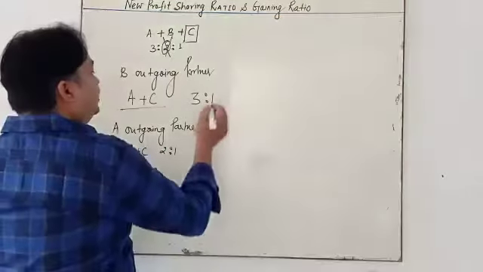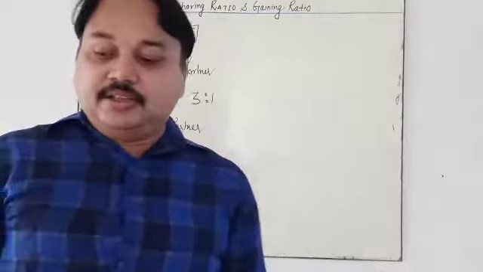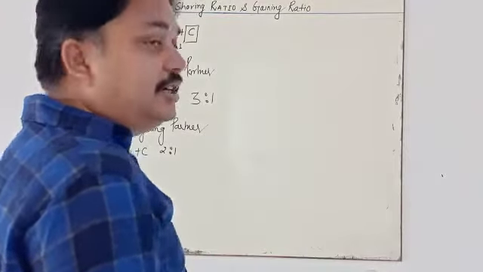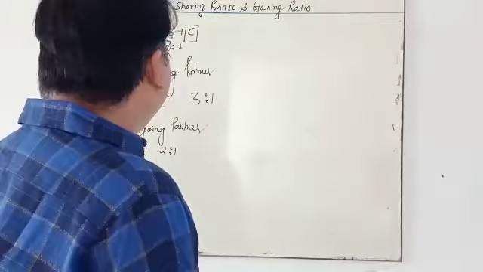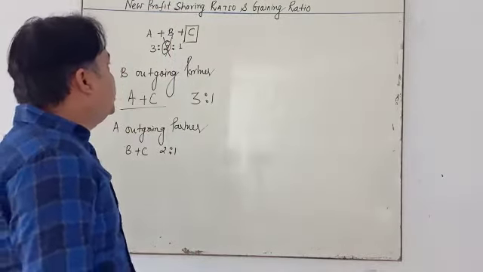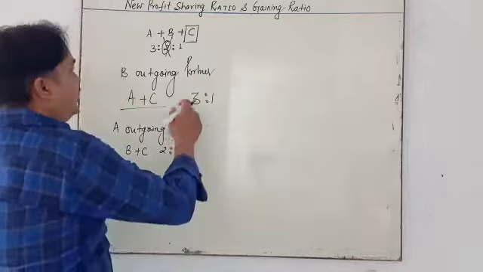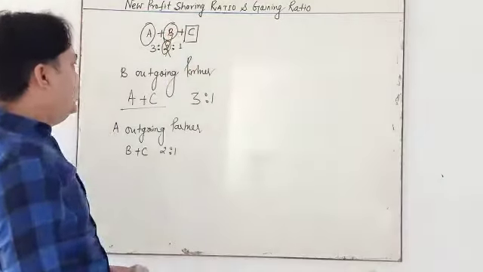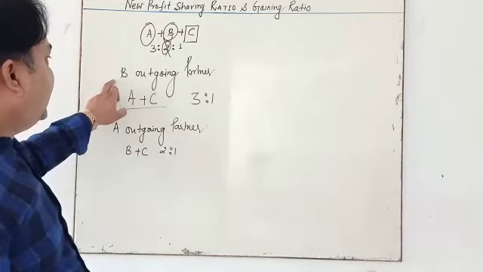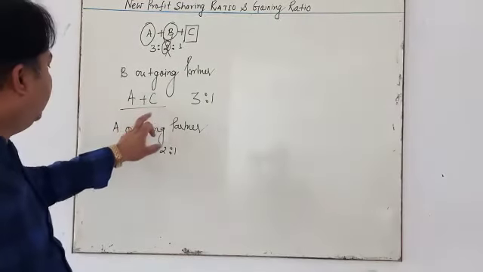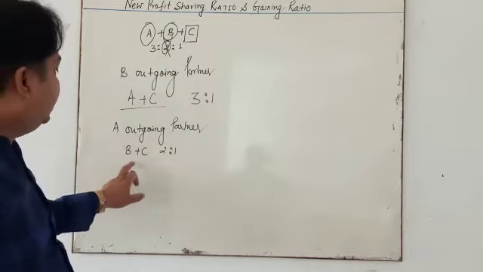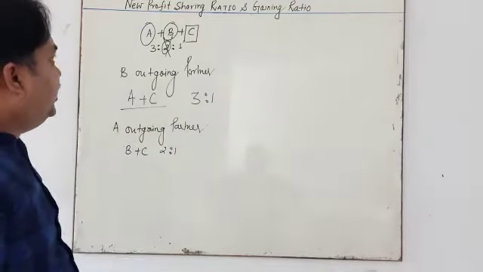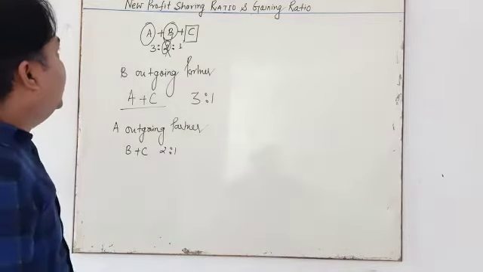We have already studied this. My dear student, if there is no information regarding the contribution taken over by the existing partners, here, if B is retired, A and C are existing partners. If A is retired, B and C are existing partners. So what is the main thing you have to look for is the information.